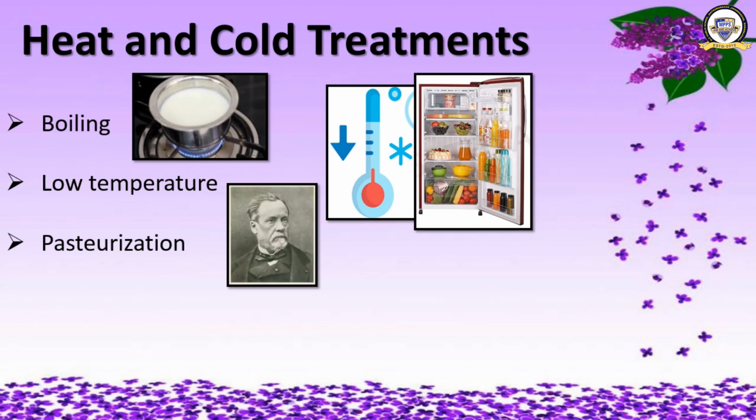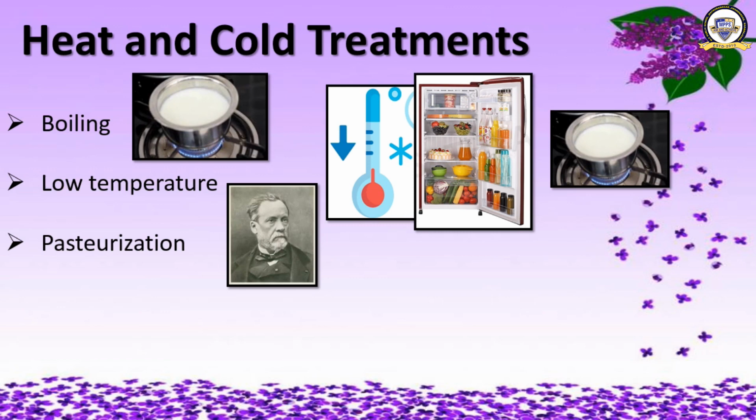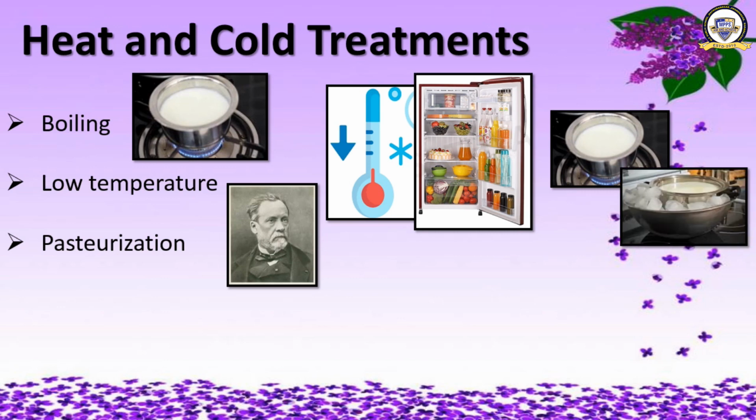Pasteurization is done by first heating the milk to 70 degrees Celsius and maintaining its temperature for a short time and then suddenly chilling it, that is cooling it. Most of the active microbes are killed and souring of milk is prevented. Let's move on to the fourth one. What is that?